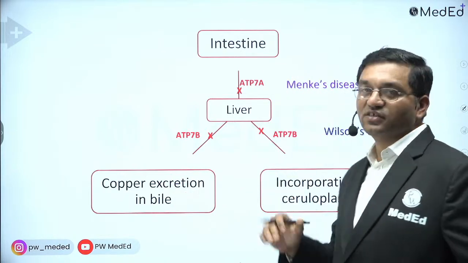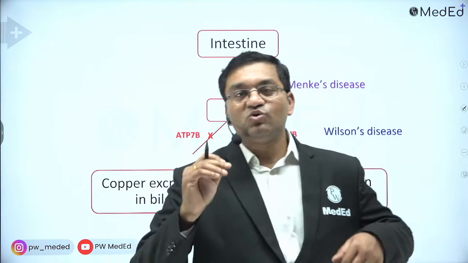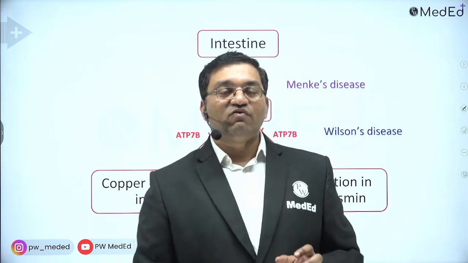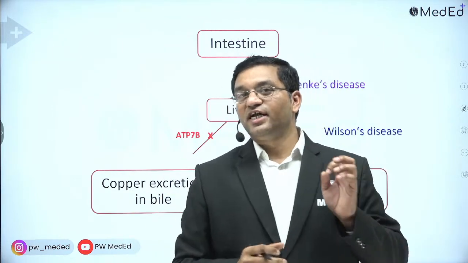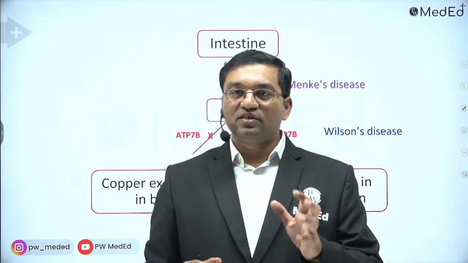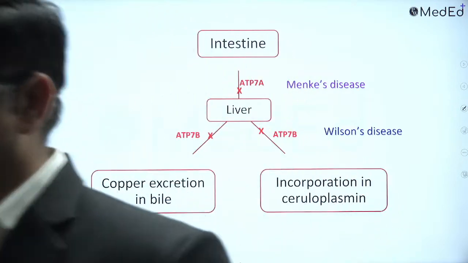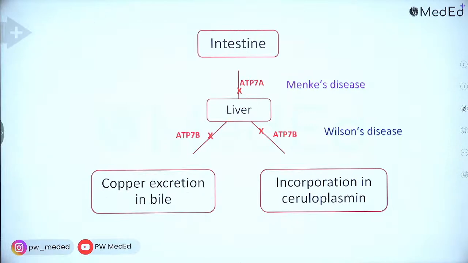Menkes disease, Wilson's disease. One is due to mutation in ATP7A, while the other is due to mutation in ATP7B. These are the, wait. Just wait.